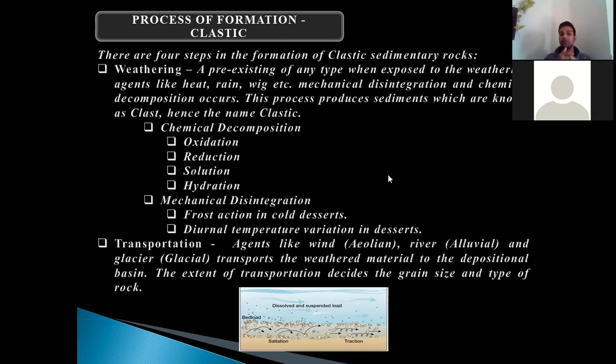In mechanical disintegration, you can see the frost action in cold deserts. What is frost action?